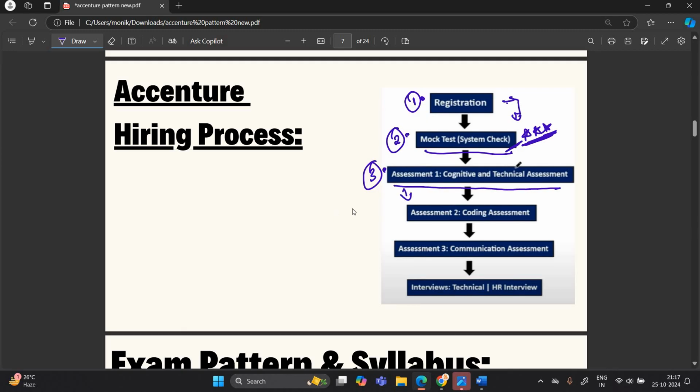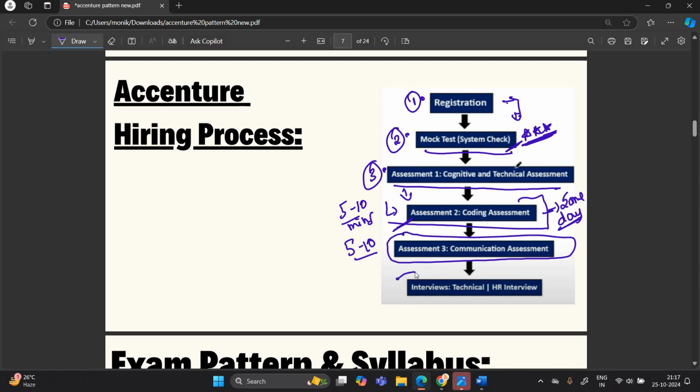After completing the cognitive and technical, after 5 to 10 minutes, you will receive whether you are shortlisted for the second round or not. If you are shortlisted, on the same day, at the same time, you have to complete the second assessment, that is coding. After 5 to 10 days of waiting, there is the third assessment, communication, and the fourth round is the interview, technical and HR interview. So this is the Accenture hiring process.